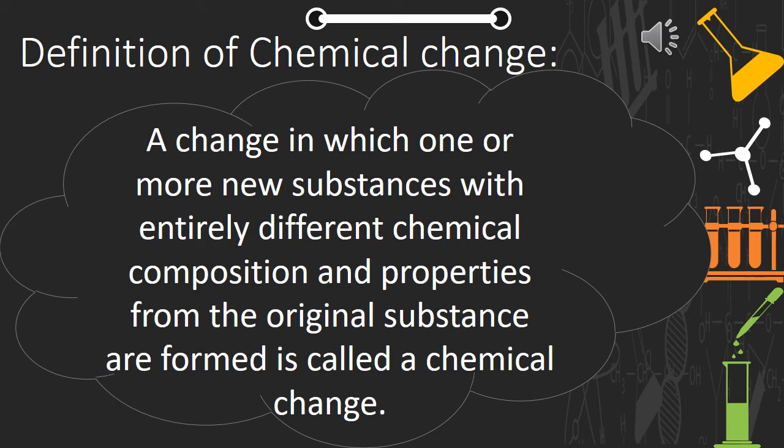Based on the examples, what we understood is that when a new substance has been formed, then it is a chemical change. So here is the definition for chemical change: a change in which one or more new substances with entirely different chemical composition and properties from the original substance are formed is called a chemical change. So students, remember that in chemical change, a new substance is formed which has a different chemical composition and property from the original substance.